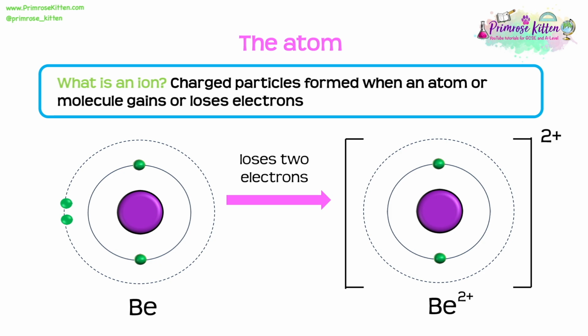Now because it's lost 2 of these negative electrons, it has become more positive. Think about it like if you lose a negative thought and you become more positive and happy. That's exactly what this beryllium has done. So because it's lost 2 electrons, it now has a 2+ charge. And this is how we would represent this in an exam.